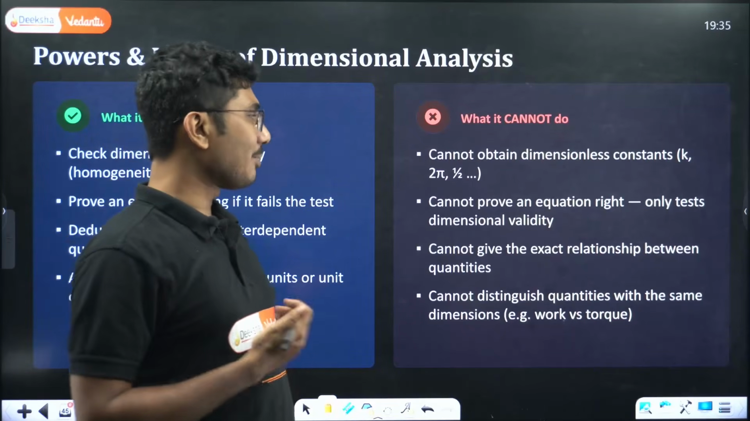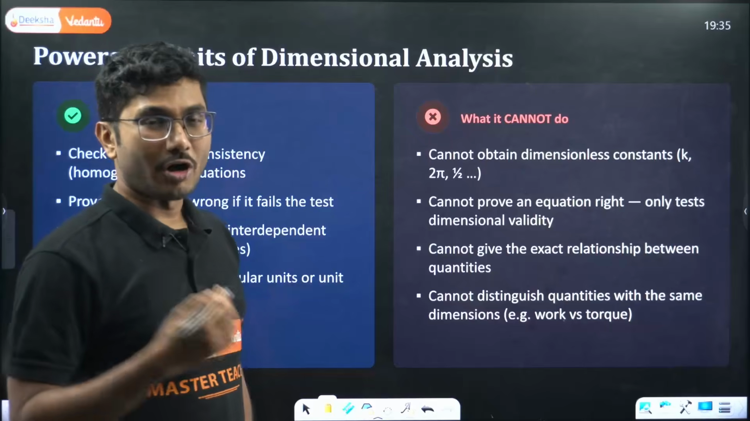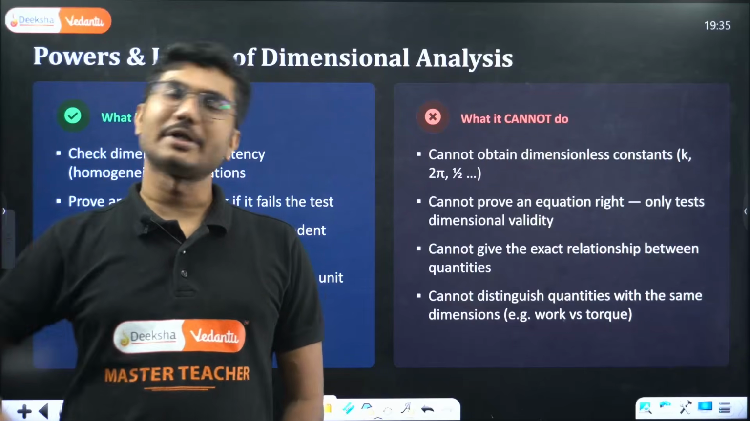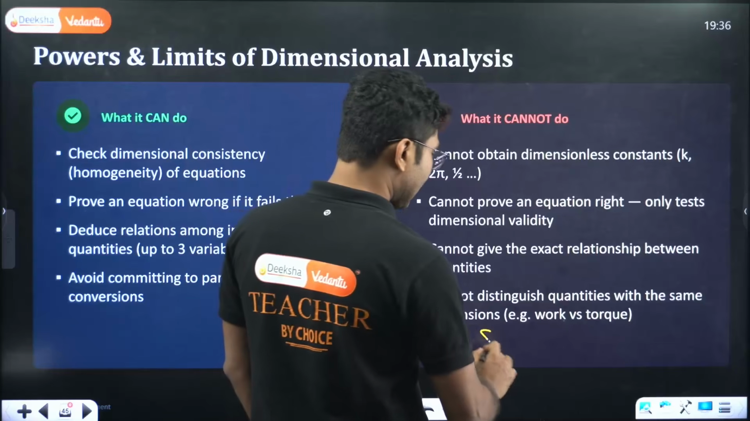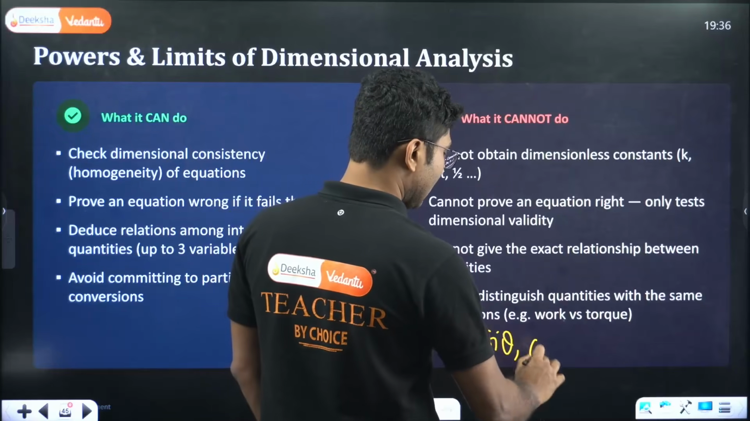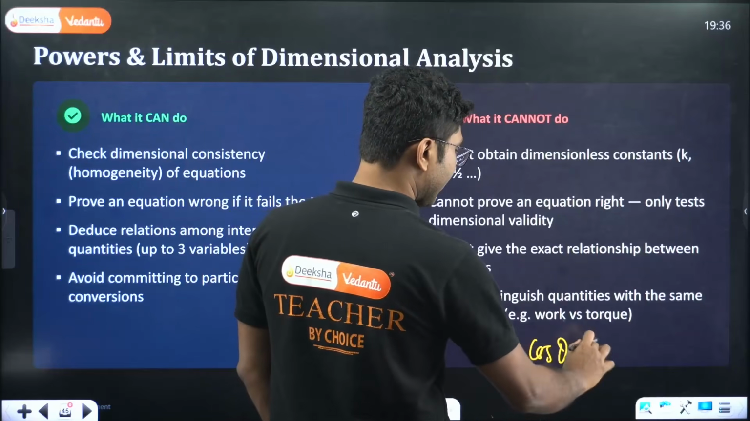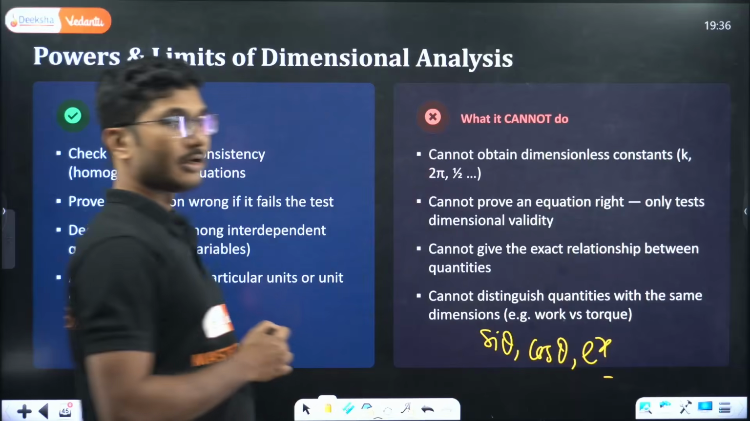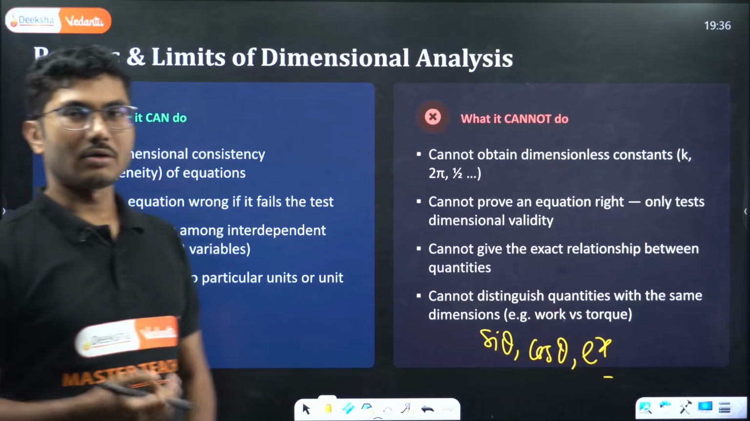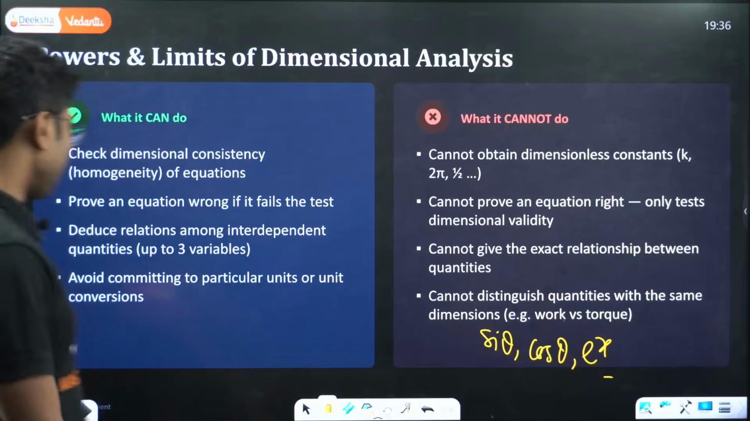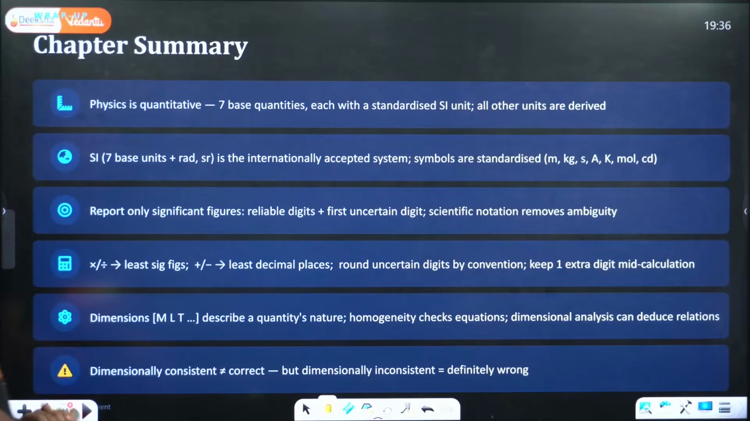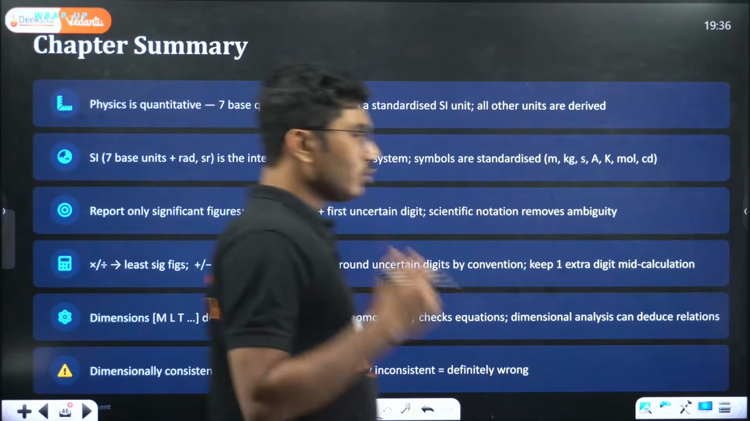Another part is that it will not be able to check dimensional consistency of certain equations. For example, if I say sin theta, cos theta, or e to the power x, you will not be able to check whether they are correct or wrong using the dimensional method, because they are dimensionless quantities. Now let's look into the chapter summary.